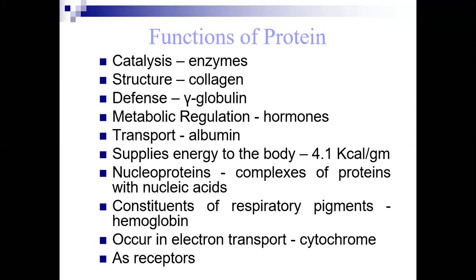Hemoprotein, which is hemoglobin, catalase. As receptors, these peripheral proteins are present in our cell membrane. Besides, these also have other activity. These peripheral proteins are responsible for carrying out functions as receptors for the action of hormones, which we will come to in the discussion of the hormones. The two types of action.